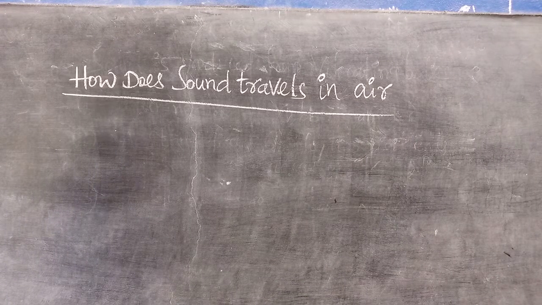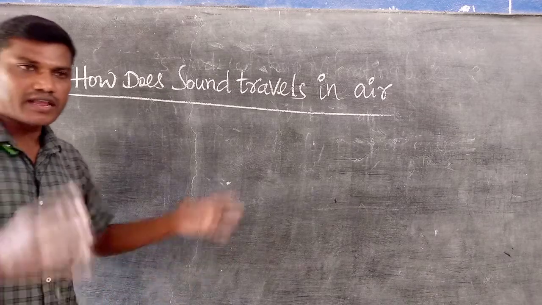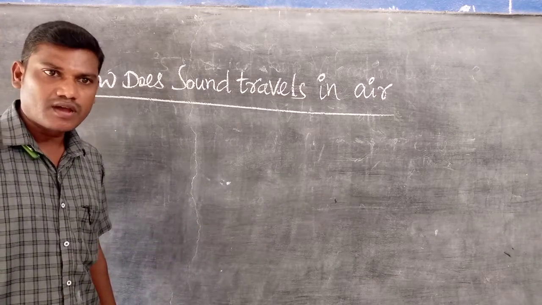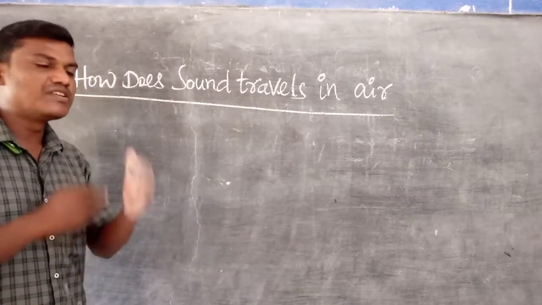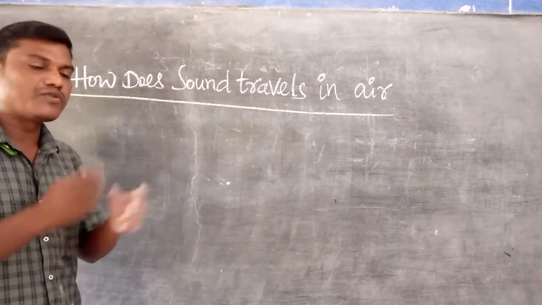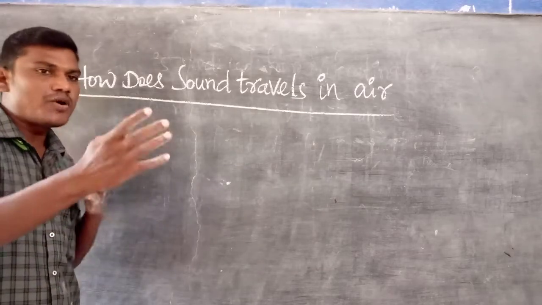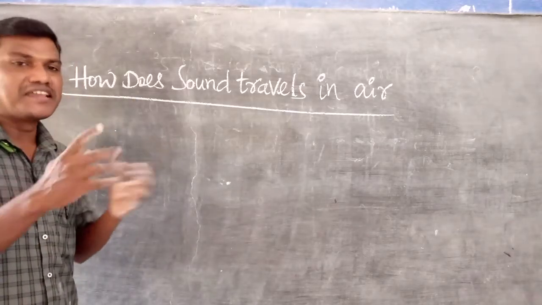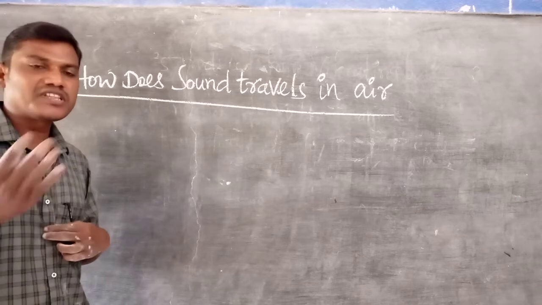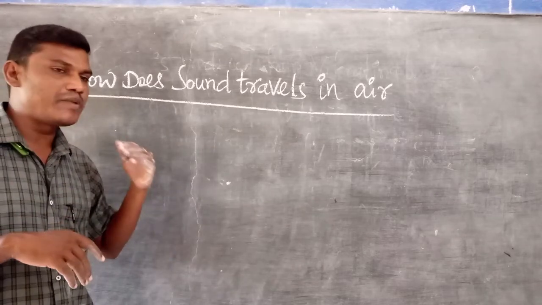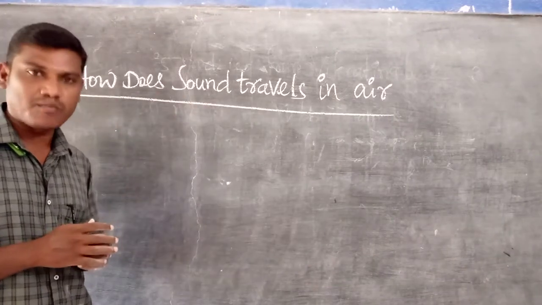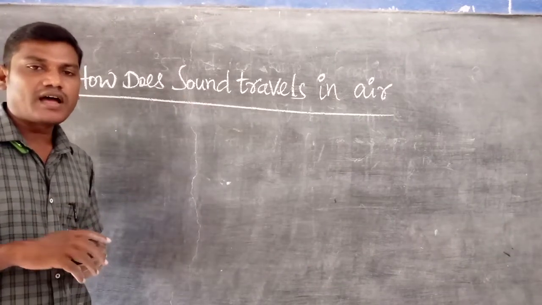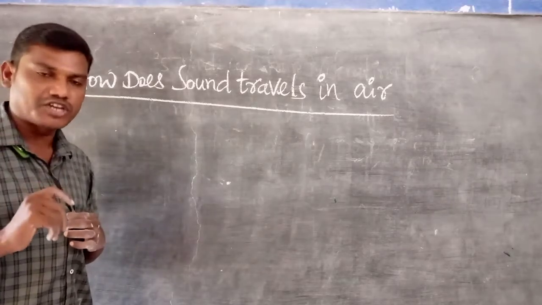We know that in a classroom or in an open auditorium, during a conversation with another person or with your friend, between you and the friend, what is there? Air is there. In a classroom, when a teacher explains a topic on the blackboard, the students are sitting in chairs.